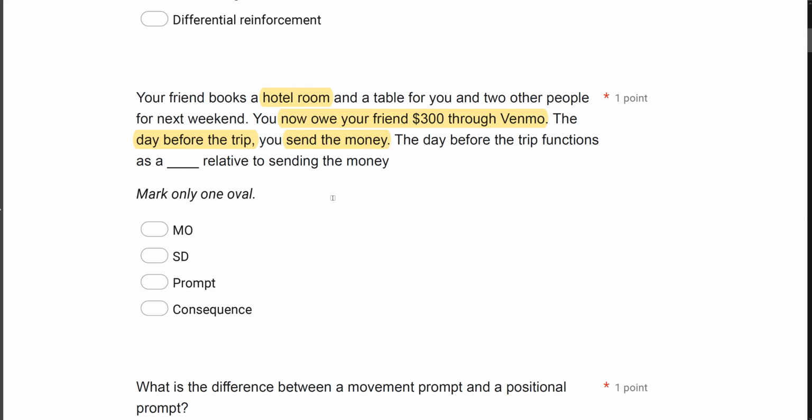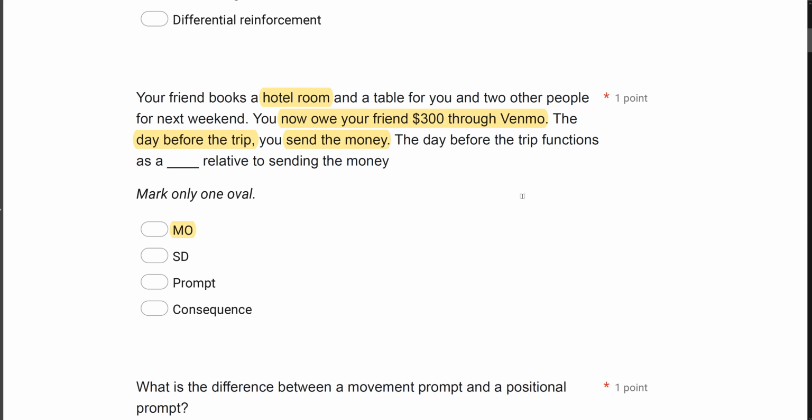So again, if the consequence is always available, if you are always able to engage in the act, then it's most likely not going to be an SD, right? The SD only signals that something is now available. Sending the money has always been available. The only thing that's changed is the motivation. The motivating operation of the day before the trip temporarily altered your behavior and you sent the money.